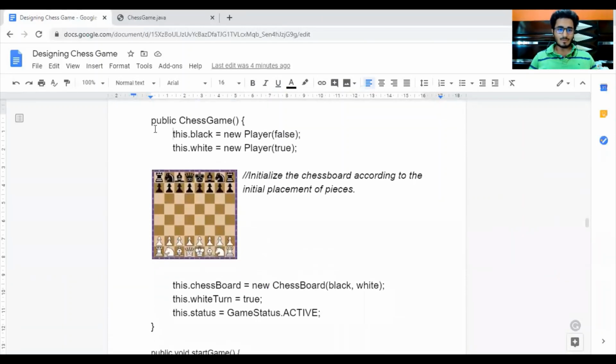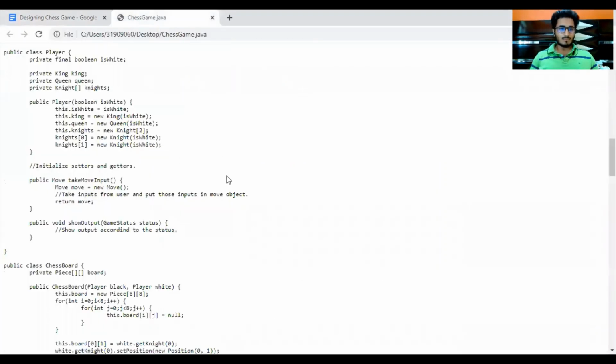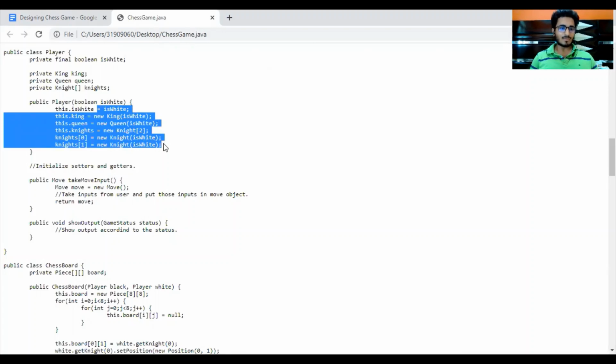If we talk about the constructor of this class, first of all we have initialized 2 objects. One is for the black player and the other is for the white player. If we look at our player class, we have an attribute isWhite. We have to set this false for the black player and true for the white player. So we have taken input in the constructor of the player, true or false. Along with this, we have references to the pieces of that player. So over here we can also initialize our pieces and pass the same flag isWhite to its constructor as well.